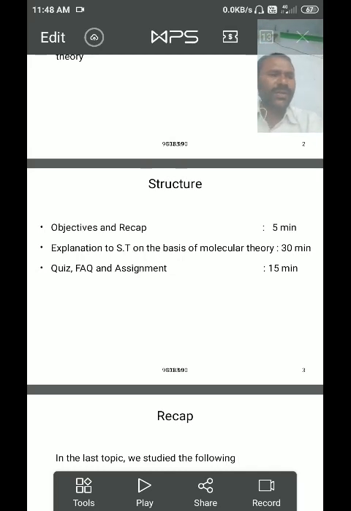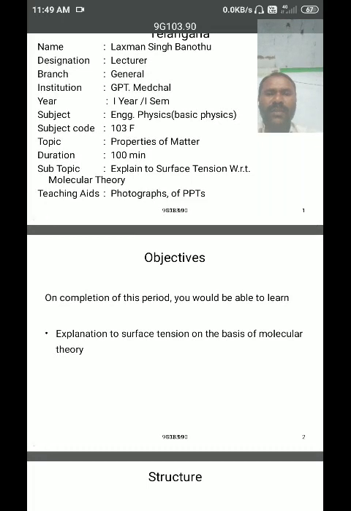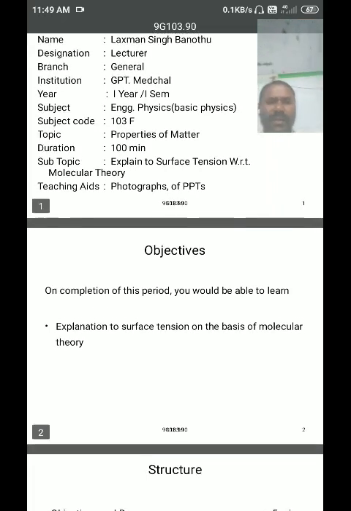Now, we already saw some examples of surface tension. Today we are going to discuss the explanation of surface tension with reference to the molecular theory. On completion of this period, we will be able to explain surface tension on the basis of molecular theory.